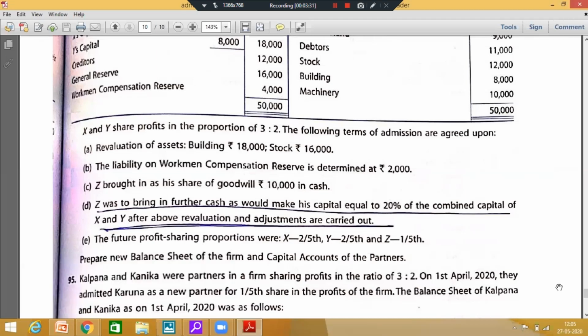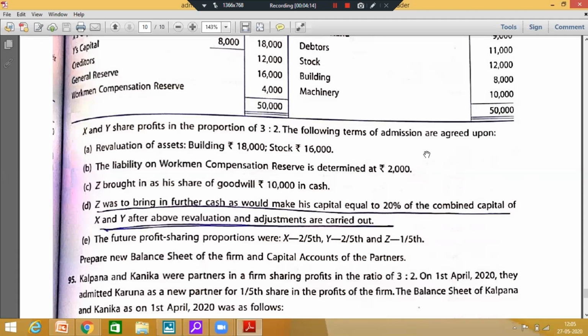Quickly, the revaluation account is a small one in this case. Hardly two adjustments are there. Yes, I want you to calculate the revaluation account profit quickly and the sacrificing ratio. Shanjali, entries are correct.